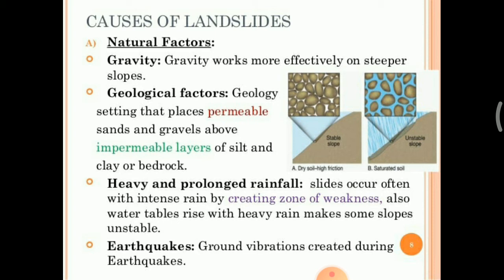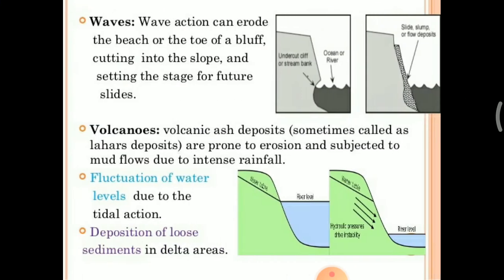Heavy and prolonged rainfall. If there is heavy and prolonged rainfall, slides often occur with the intense rain by creating a zone of weakness. Also, the water table rises with the heavy rain, making some slopes unstable. Next factor is earthquake. The ground vibration created during an earthquake is also responsible for landslides.